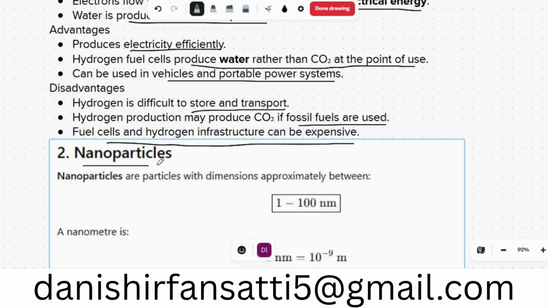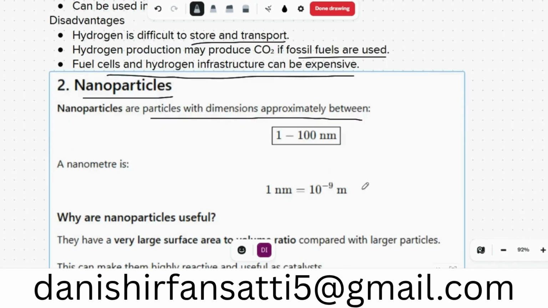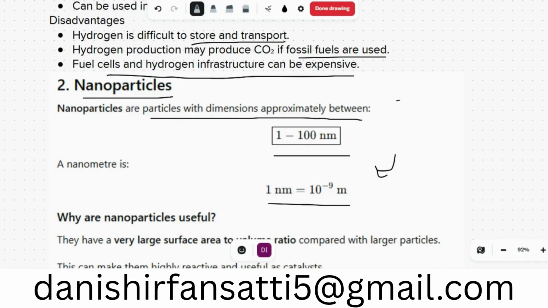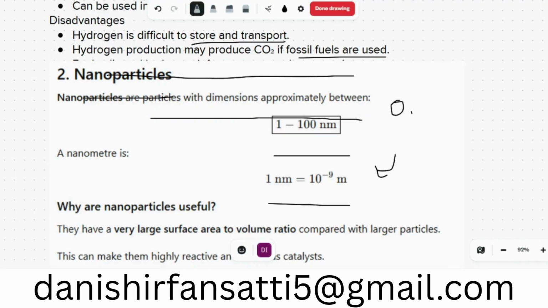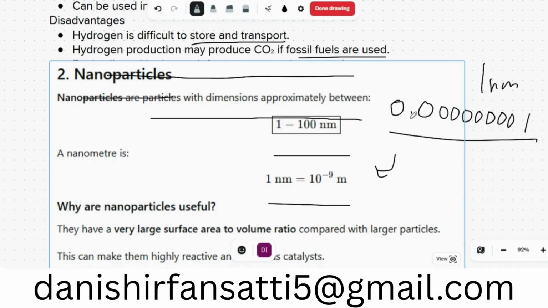So what are nanoparticles? Nanoparticles are particles with dimensions approximately between 1 and 100 nanometers. That means 1 nanometer is equal to 10 raised to power minus 9 meters. That is very, very small. Written out, it is 0.000000001 meters, which is equal to 1 nanometer. So that's quite a small value.